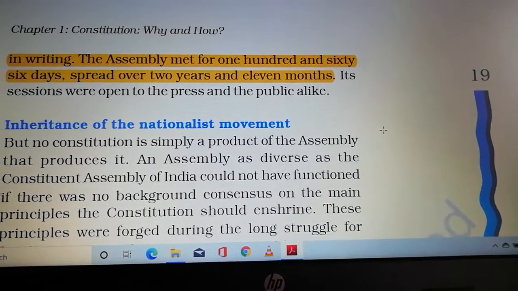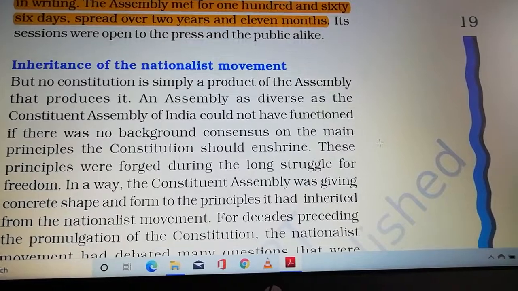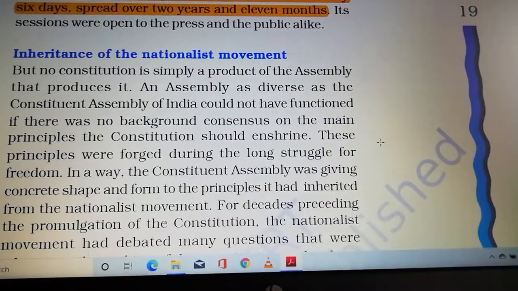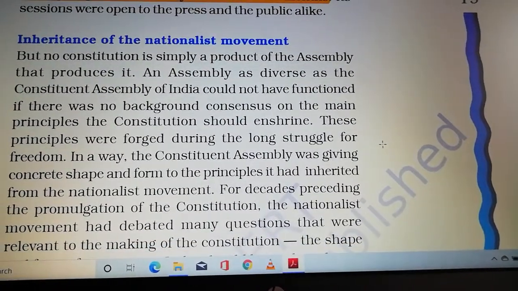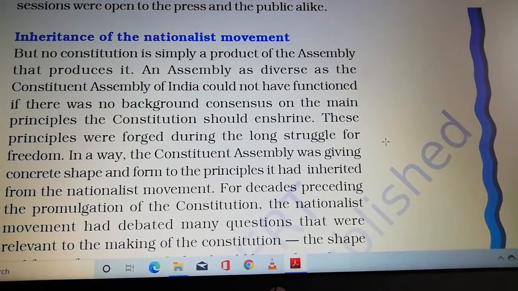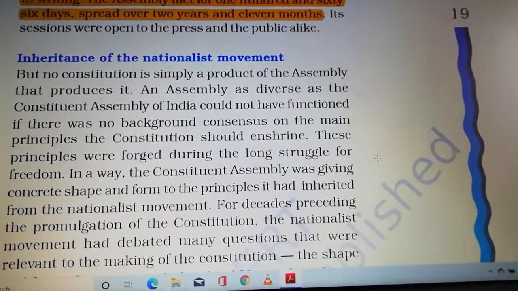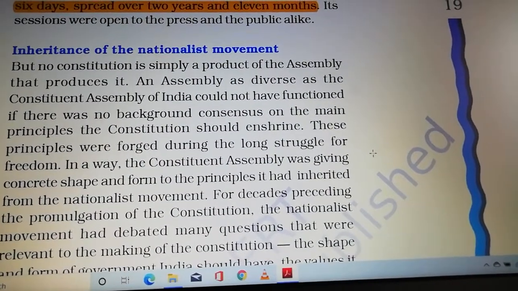Then you can see the assembly met for 166 days, spread over 2 years and 11 months. 18 days was missed here, that is 2 years 11 months 18 days. The constitution took the time of 2 years 11 months 18 days for preparation.